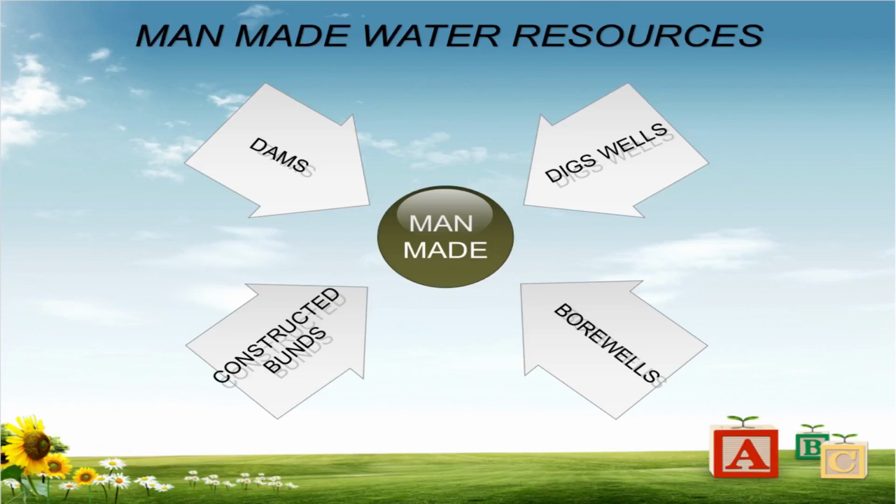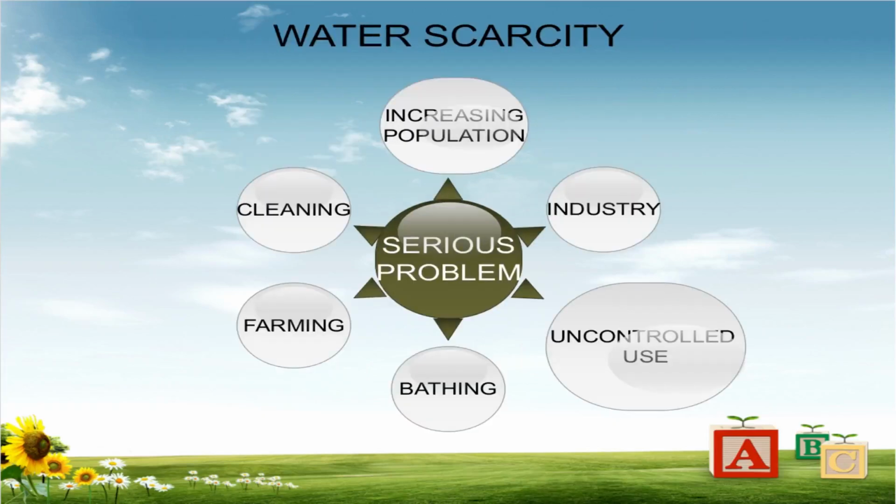Man-made water resources. As water is needed for the survival of all living things and it is a very important resource, without it life is not possible. So man thought and started finding some ways. They dug wells and bore wells, and constructed ponds and dams. Due to some reasons, severe water scarcity takes place.